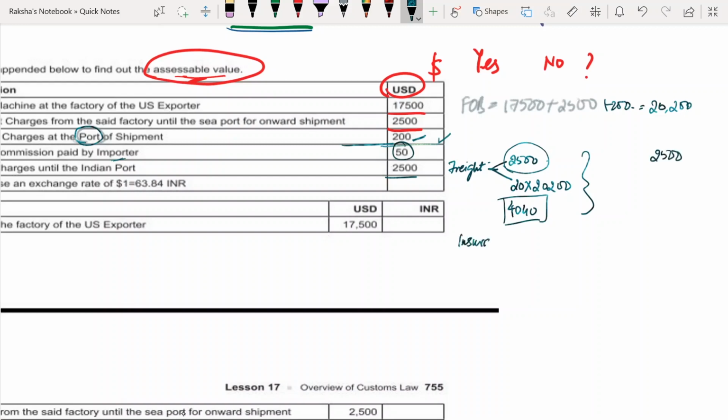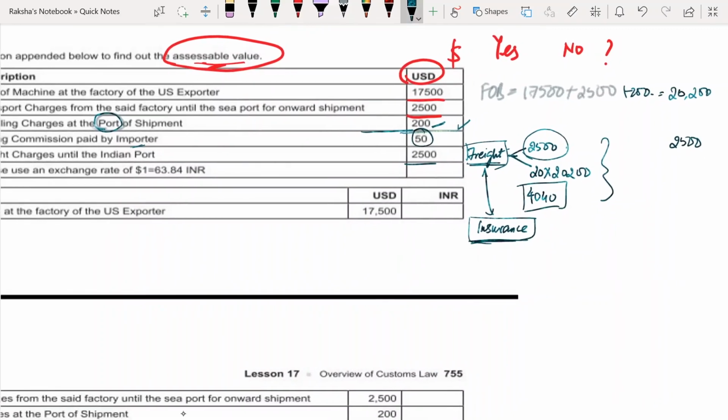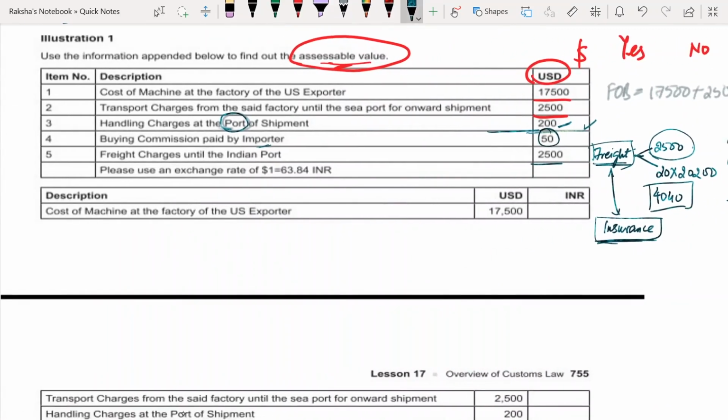Insurance, right? Do not forget. Let's say insurance and freight are best friends. They cannot stay without each other. So remember your best friend, and of course you can't stay without him or her, right? Wherever freight will come, insurance will also be with freight. So you cannot afford to skip this step. Don't forget insurance just because they have not given it. Where have they given insurance here? Nowhere. But that doesn't mean you skip it.